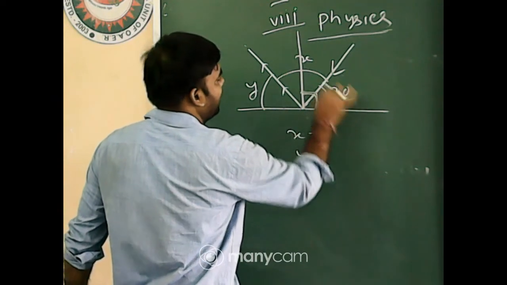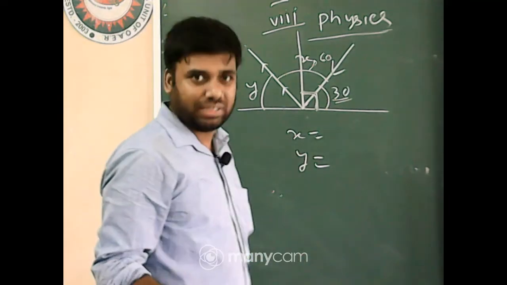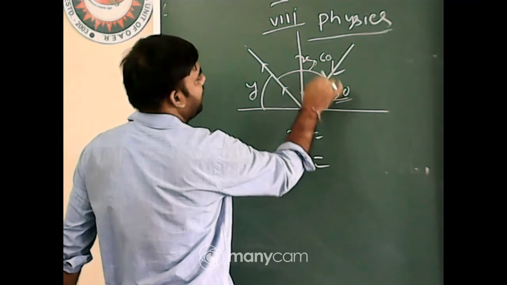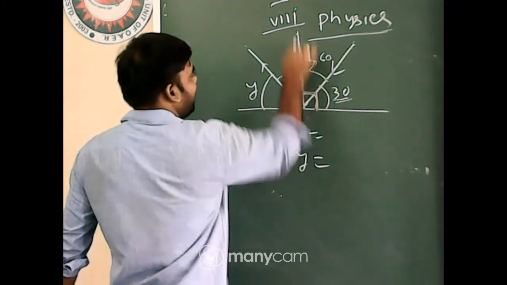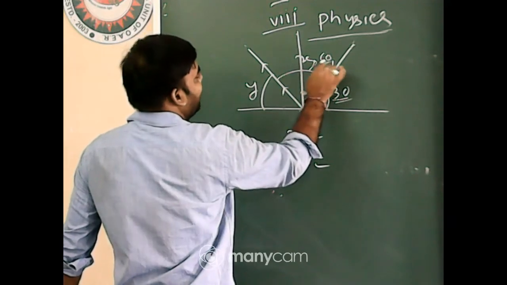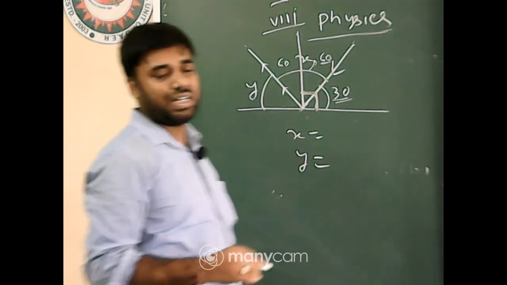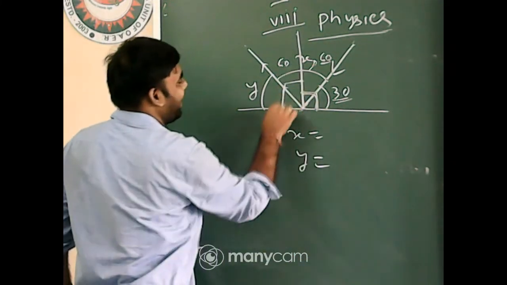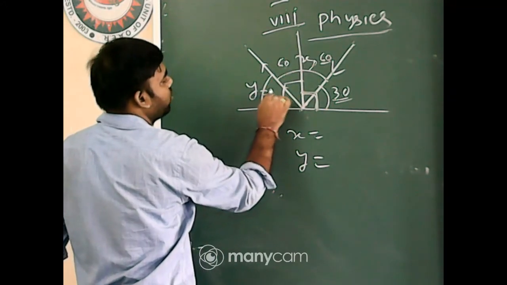If it is 30, that must be 60, otherwise it cannot satisfy the 90 degrees. So as it is 30, it will be 60. Now this one is the incident angle. We know that incident angle and reflected angle are the same. Now as it is 60, total angle 90, as it is normal, so y equal to 30.